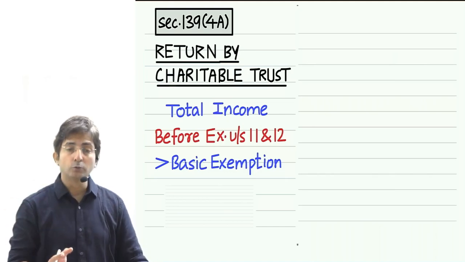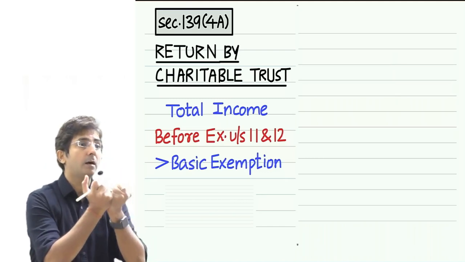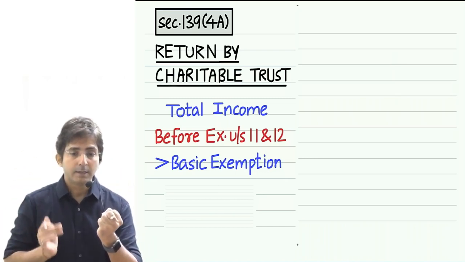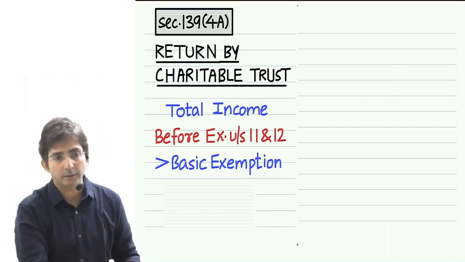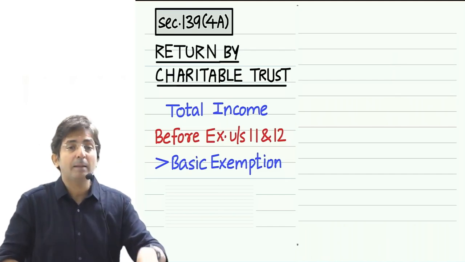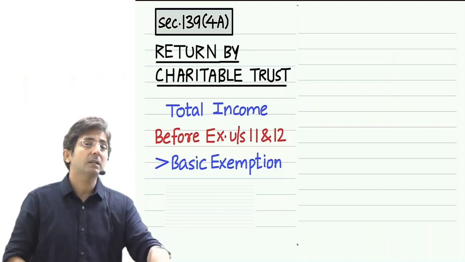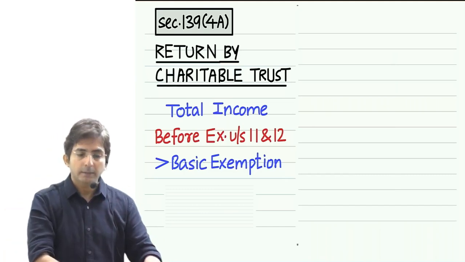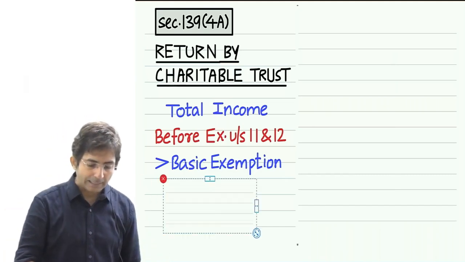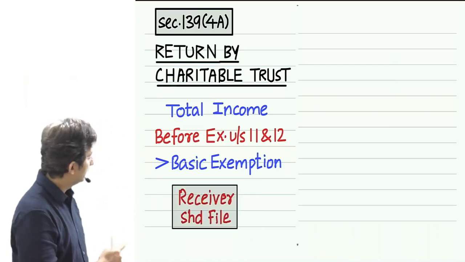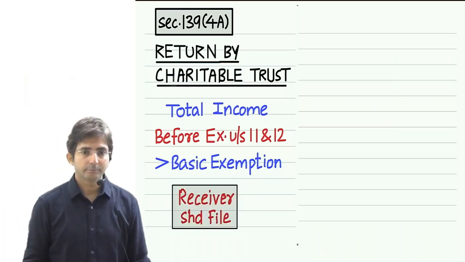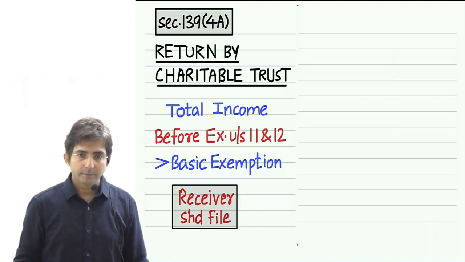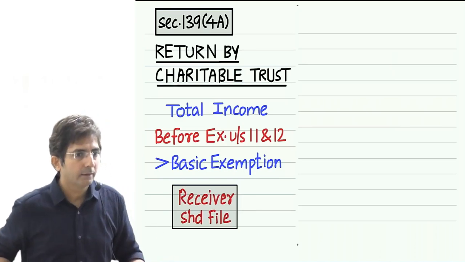That receiver is liable to file the return. Fixing the liability is a must, because in case a trust doesn't file the return, who will be held responsible? That receiver. Even that I have written, look here: receiver should file. Done. Section 139(4A) done.